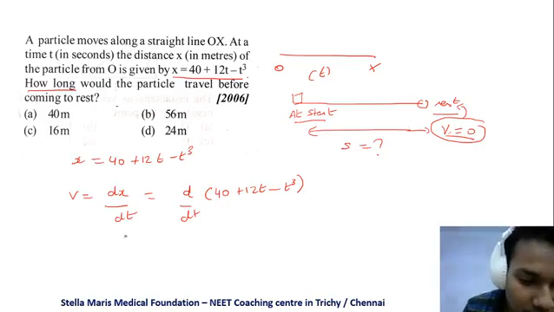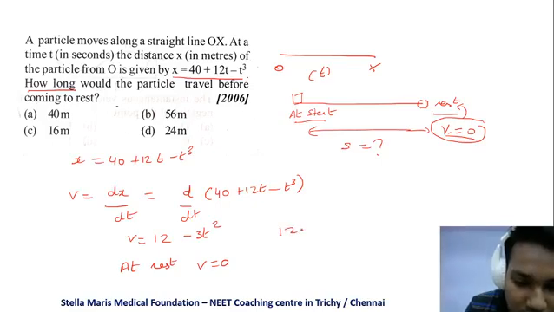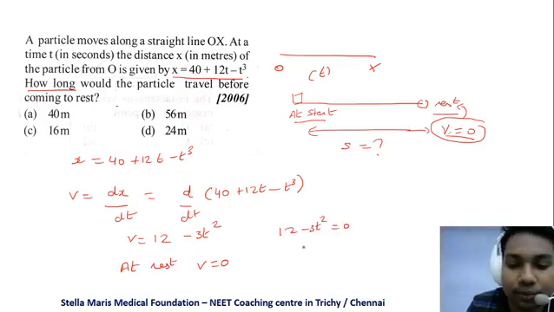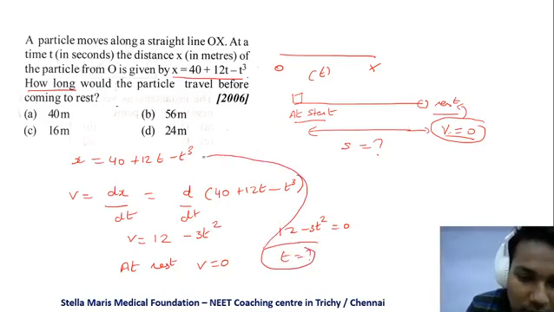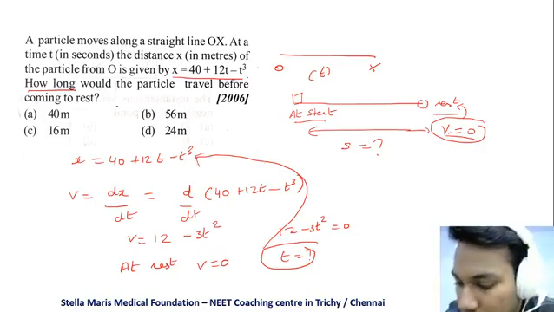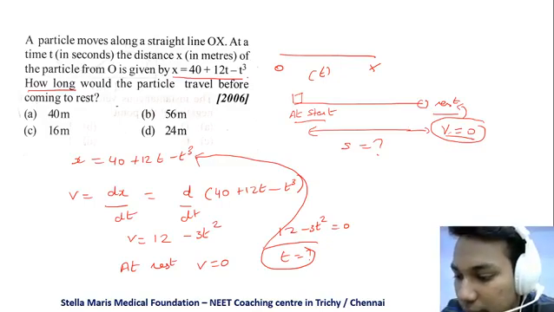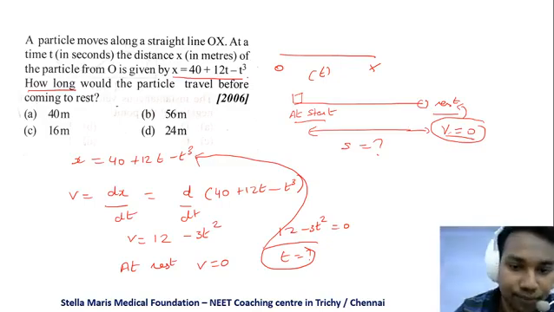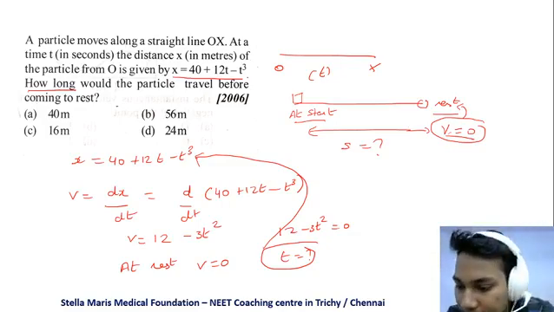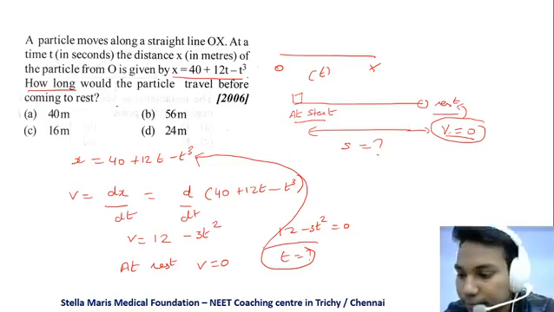If you differentiate it, we can find v, that is 12 minus 3t squared. So at rest v is equal to 0. So 12 minus 3t squared is equal to 0. Now find out t and substitute in the position, that is distance equation, and you will get the correct answer. You can work it out and tell me the answer. I've given you the idea. You can work out this problem.